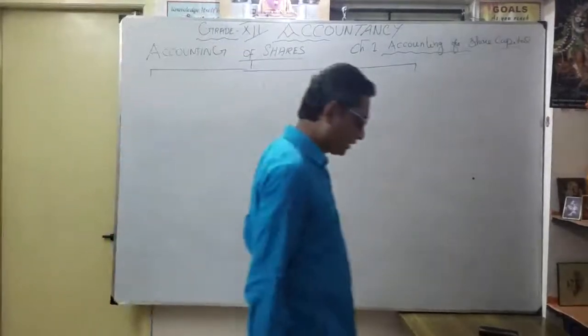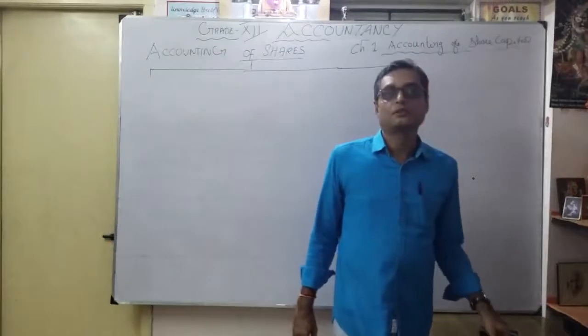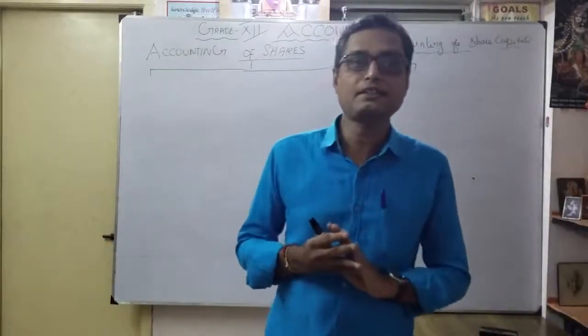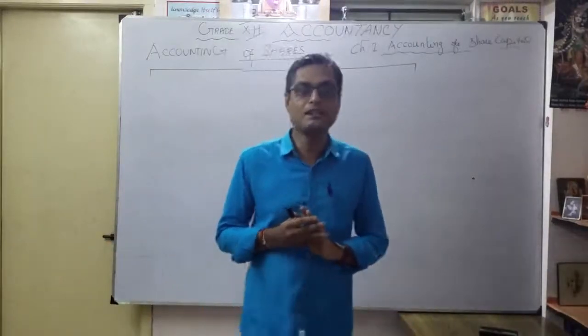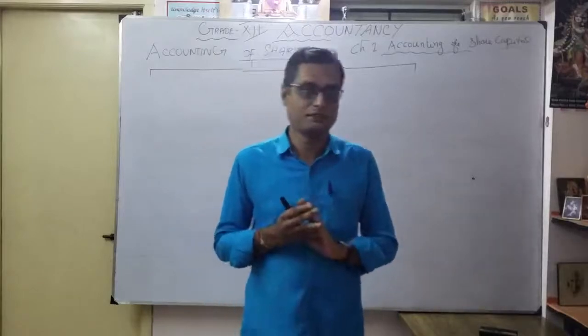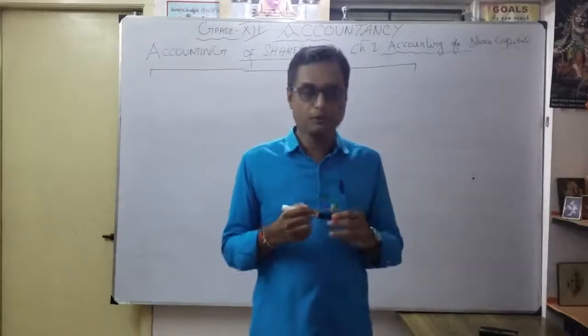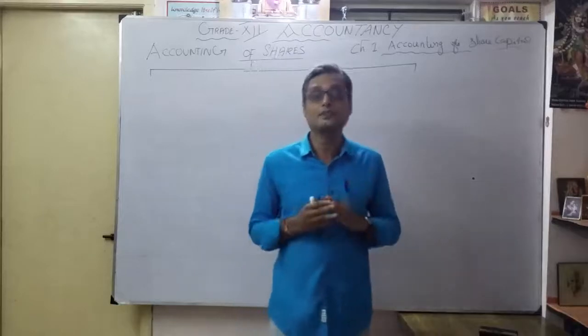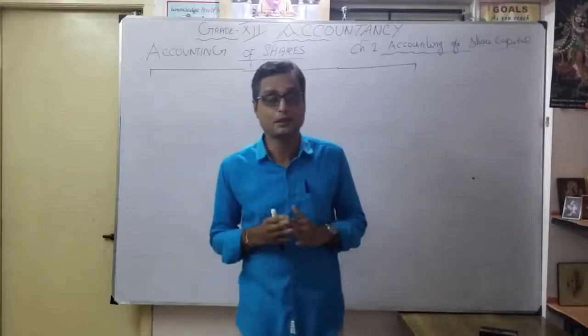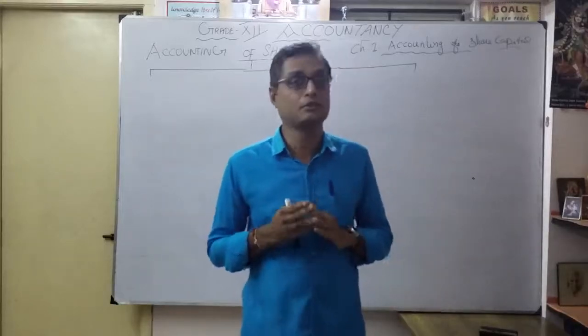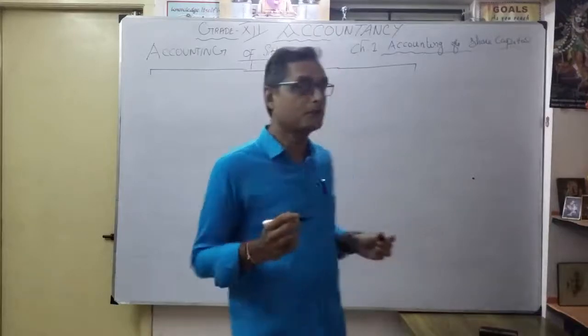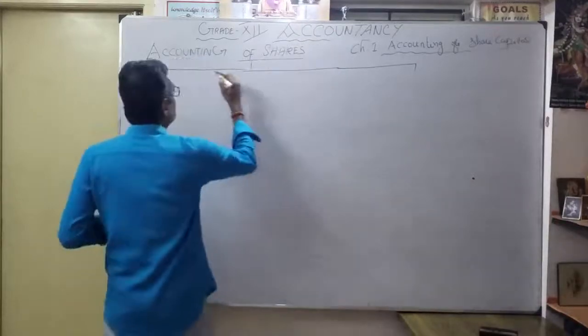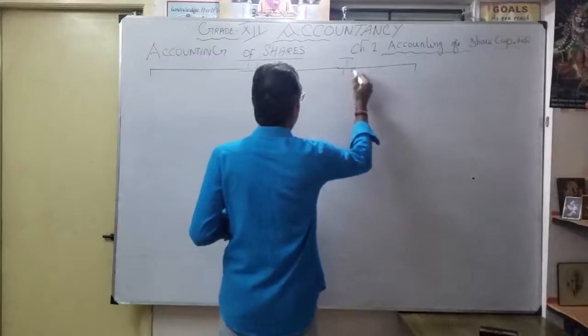So as accounting of share capital, we know it is for cash and consideration other than cash. Before we learn here, the journal entries are very important. Before that, I will tell one important thing: terms of issue.